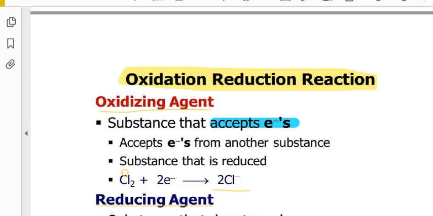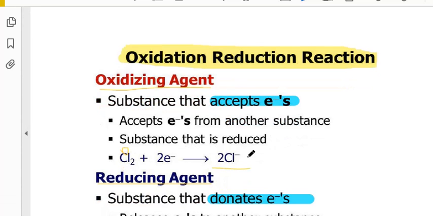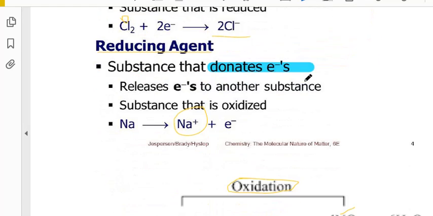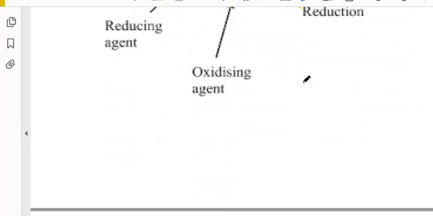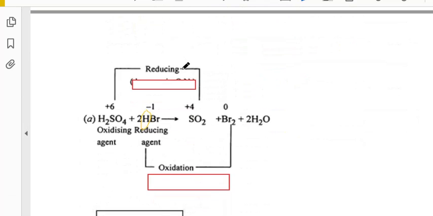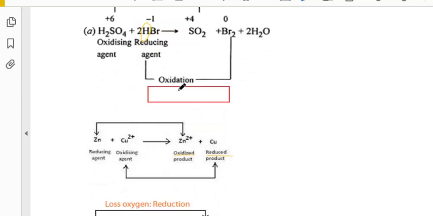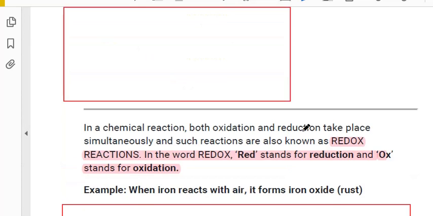So oxidation reduction reaction already we have started. In that, oxidizing agent and reducing agent also we have finished. So when oxidation and reduction both take place together in the same reaction, it is called a redox reaction. These all we have finished.